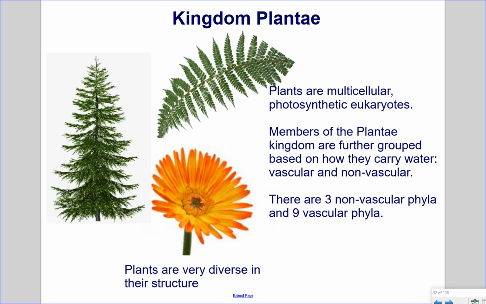Kingdom Plantae. Plants are multicellular photosynthetic eukaryotes. Members of the Plantae kingdom are further grouped based on how they carry water, vascular and non-vascular. There are 3 non-vascular phyla and 9 vascular phyla. Plants are very diverse in their structure.